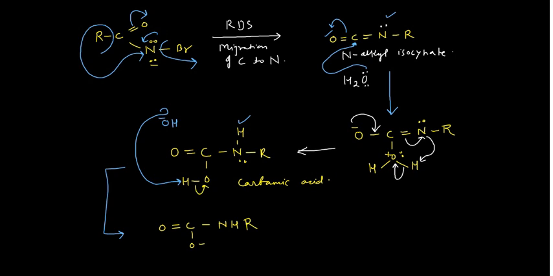And after that you see here what can happen. From here it's very easy to remove carbon dioxide. So how can we remove the carbon dioxide? This can come here, and this electron pair will shift towards here, and you will have minus CO2, and along with the minus CO2 you have R, NH with 2 electron pairs.